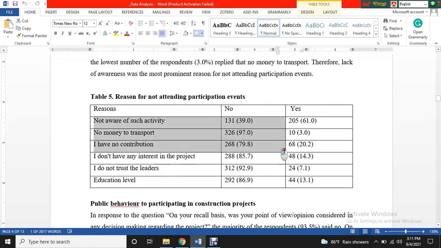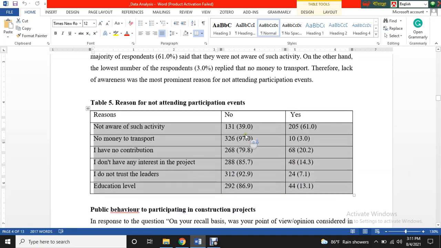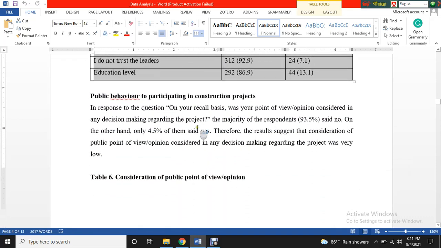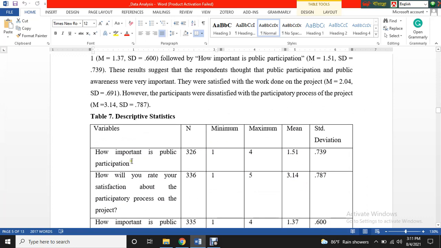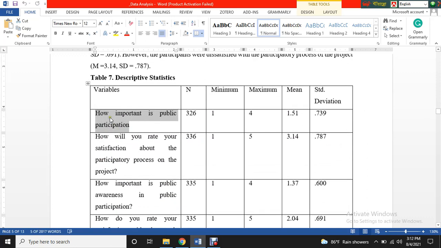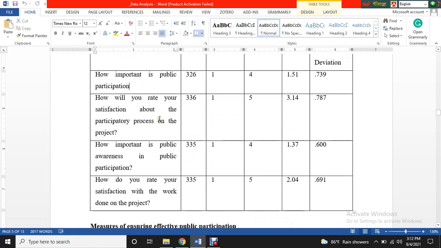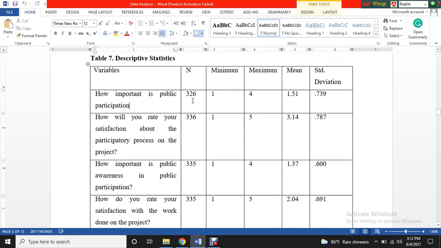Then there are yes/no questions. I think I explained them here. You can have a look. Then this is the descriptive statistics of the numeric variables again, for how important public participation is. We measured these variables on a Likert scale from 1 to 5, but not all of them go from 1 to 5. This one is from 1 to 5, this is 1 to 5, and this is 4, because the 5 was given for not sure, so I deleted that.